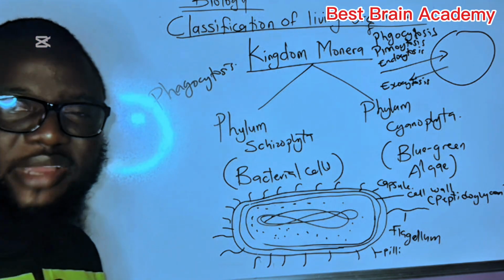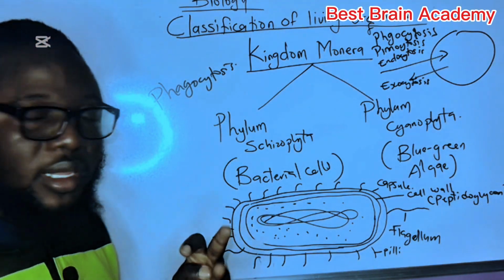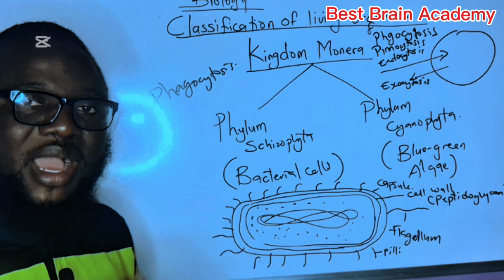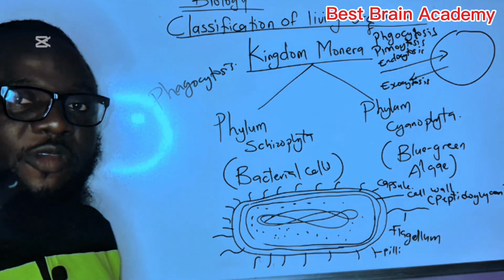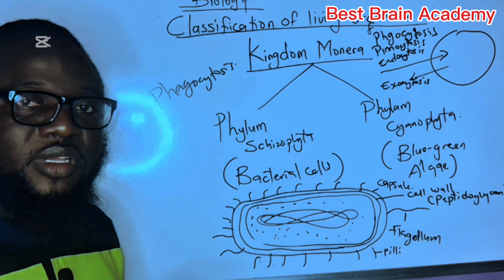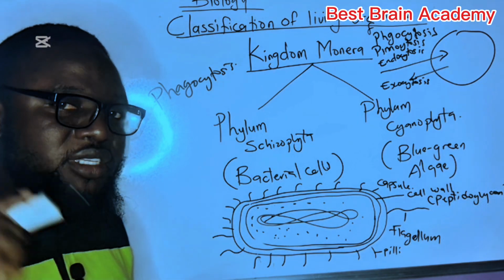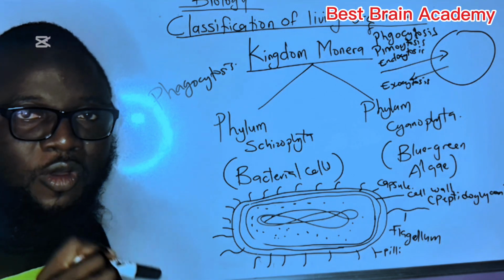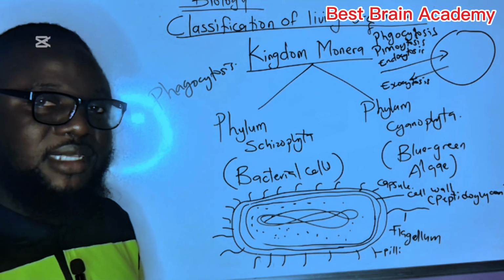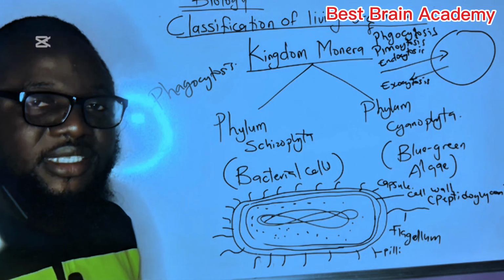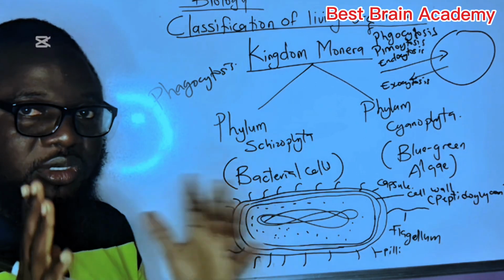Some proteins and some carbohydrates. Now, it's really very important you know this because this differentiates the cell wall of a bacterial cell from the cell wall of a plant cell. The cell wall of a plant cell is made of cellulose. This also differentiates the cell wall of a bacterial cell from the cell wall of a fungi. The cell wall of a fungi is made of chitin, a polysaccharide. So please note all those things.